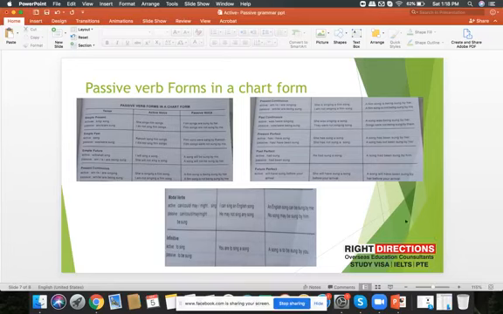So here are a few examples that can help you understand it easily. If the sentence is in simple present tense, I have already told you that do or does would be changed into is, am, are, and the verb would be changed into the third form of verb.